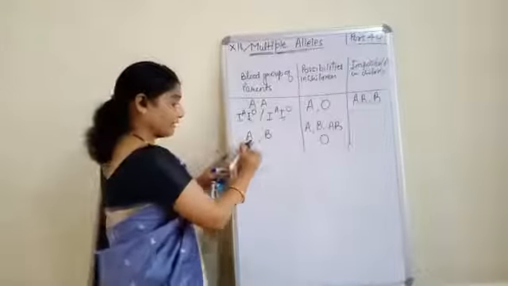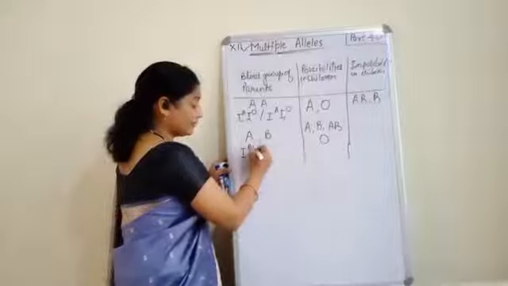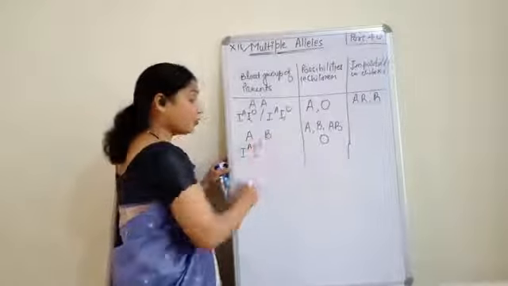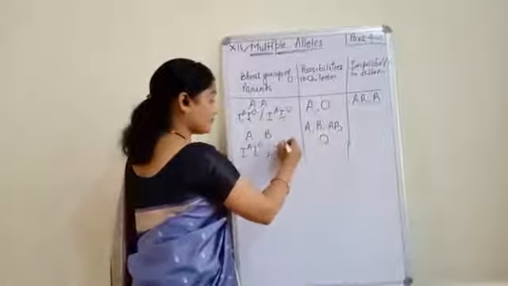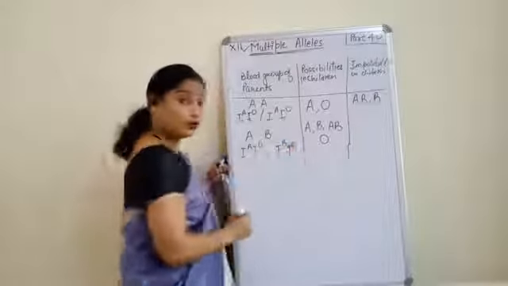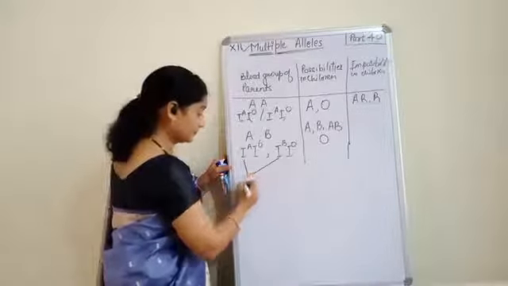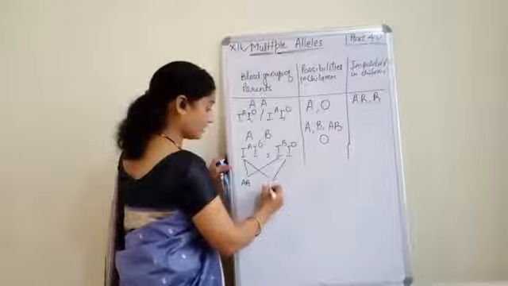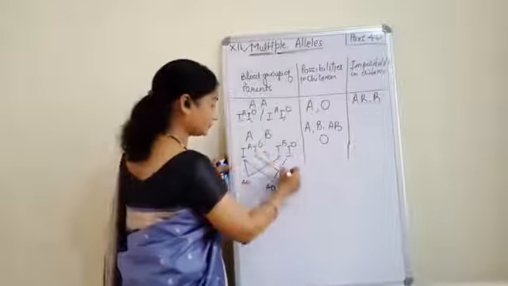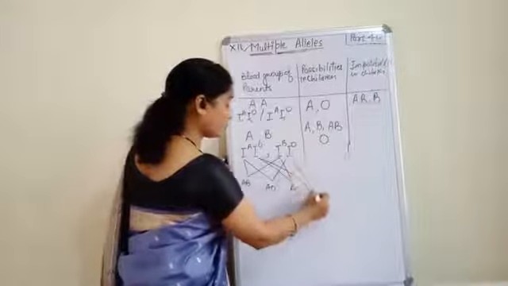Reason: suppose the father is A and O and the mother is B and O, then the blood groups in children will be AB, AO, BO and OO.